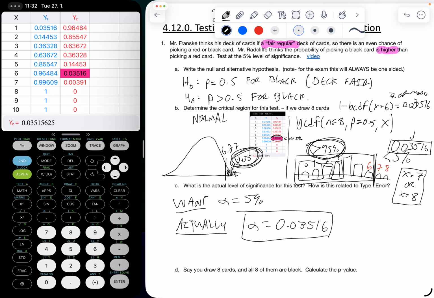And as we know, in a normal test, the type 1 error is just alpha, right? Alpha equals the type 1 error. But in this case, the probability of a type 1 error is going to be 0.03516. So it's reduced our probability of a type 1 error because it's impossible to get exactly 5%, because that would have to cut the 6 in half or something, right? And that's not possible. Only in the 7 or 8 is when we're going to reject the null hypothesis, and that'll happen with a true probability of 5%, only 3.5% of the time, right?